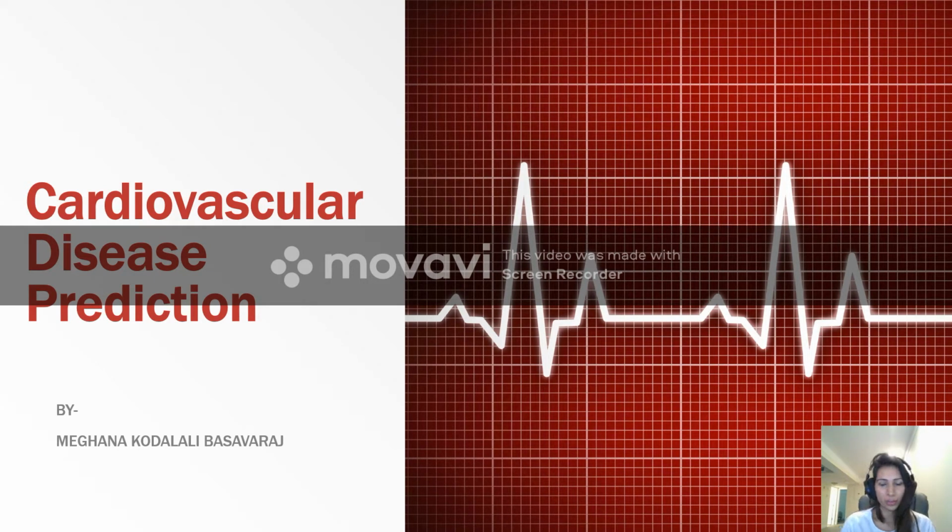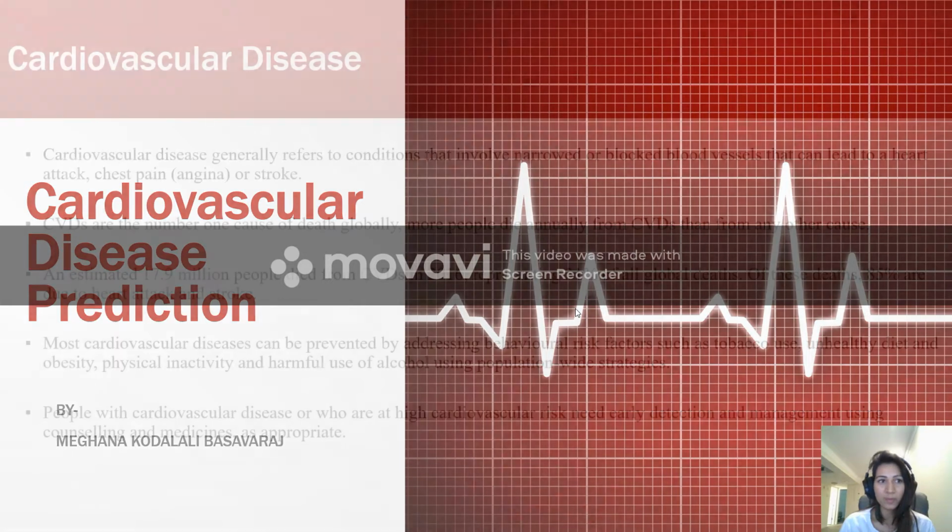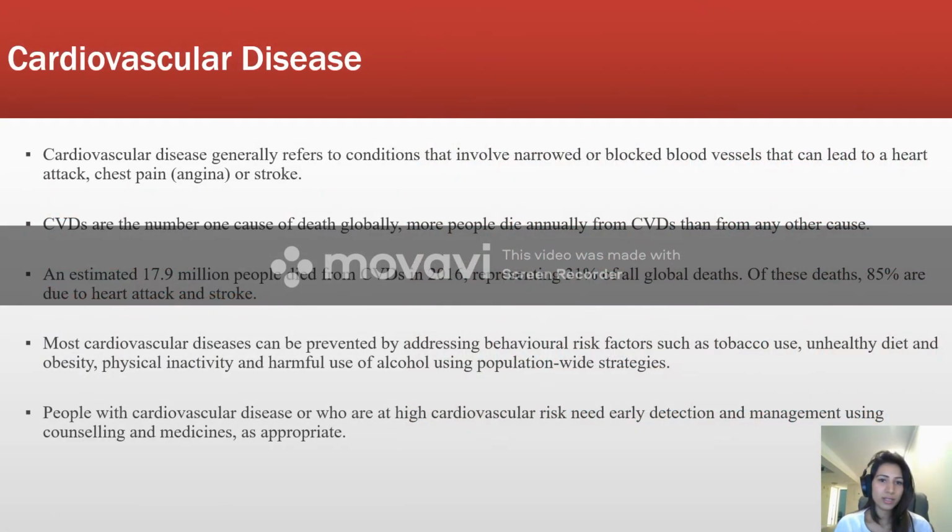My project is on cardiovascular disease prediction. Cardiovascular diseases generally refer to the condition in which there is a narrowing or blockage of the blood vessels, which leads to heart attack, chest pain or stroke. And CVDs are the number one cause of death globally, and an estimated 17.9 million people died from